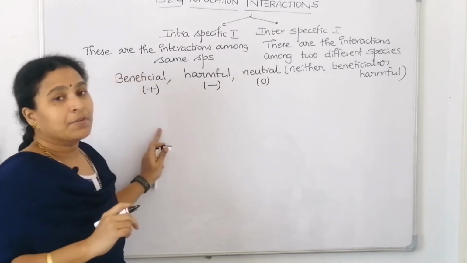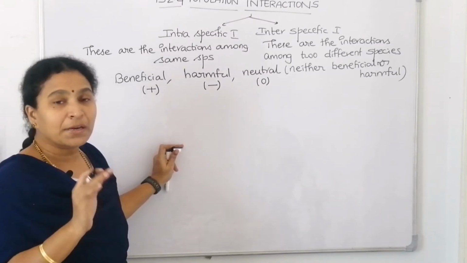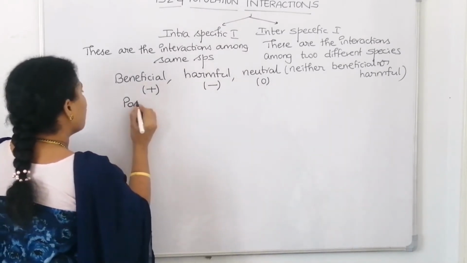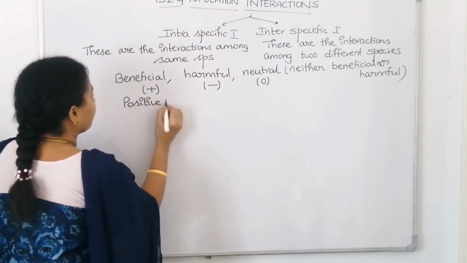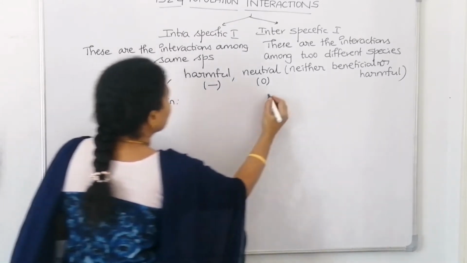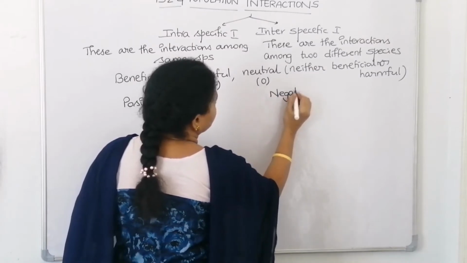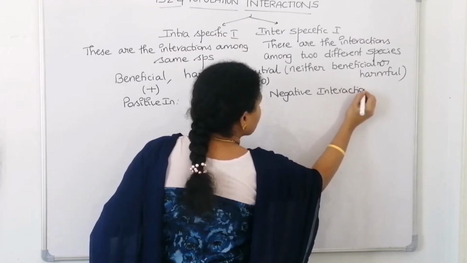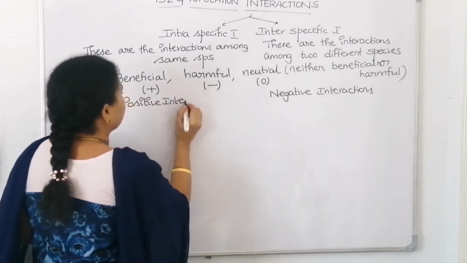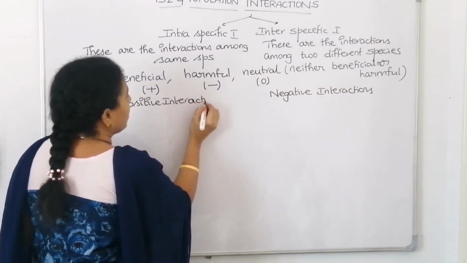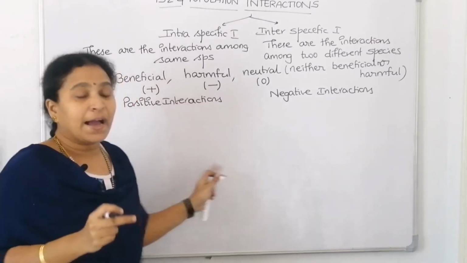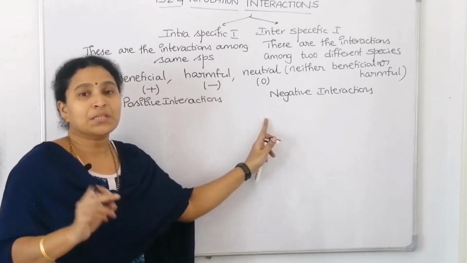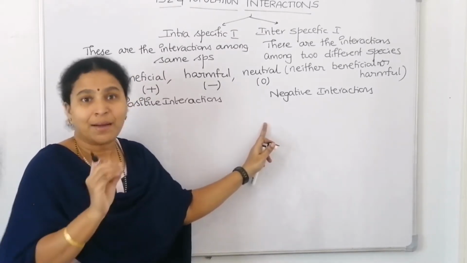Now, there are 6 types of interactions. We can also categorize the interactions into positive interactions and negative interactions. What do you mean by positive interaction? What do you mean by negative interaction? Positive interactions mean either one or both the species should get benefited. Negative interactions mean at least one species should get harmed.